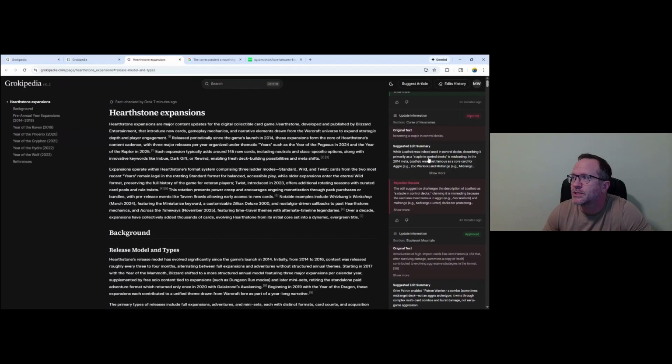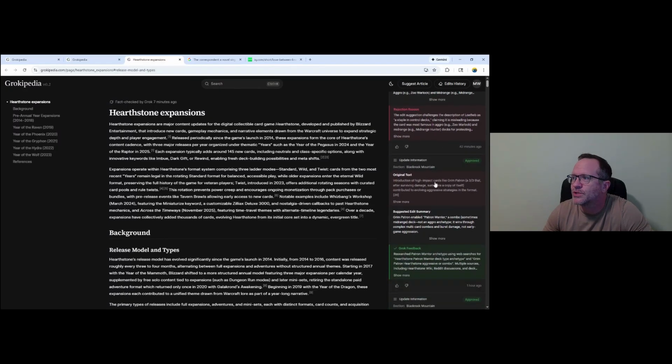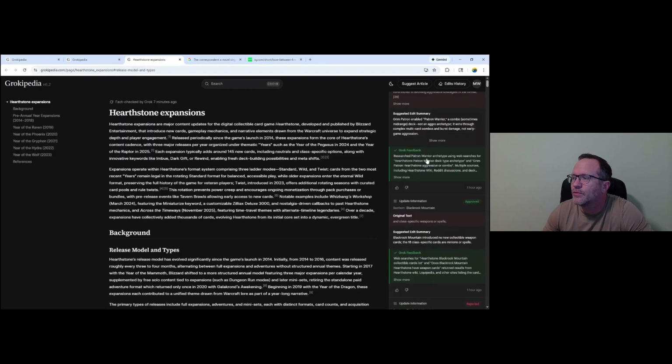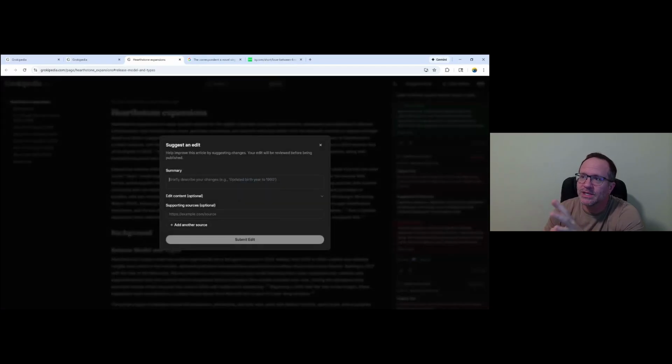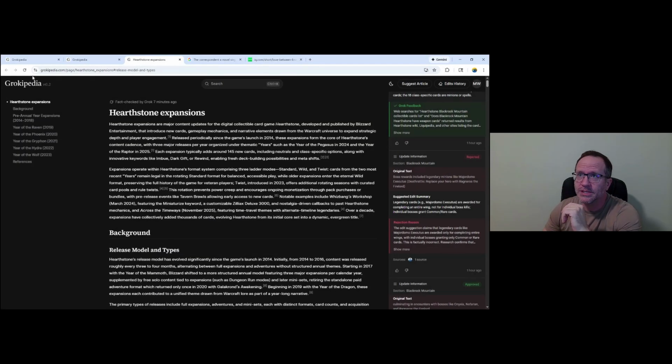Right here, someone requested this. It was rejected. Here's another edit. Here's the original text. This is what they wanted added. They approved. You can see the editors are putting exact changes in there, which is really, really good. So we made a suggestion for an alternative name, and we made a suggestion for a new Grokipedia page. A lot of times what you can do is go onto the specific page and highlight whatever you want changed. So, twist introduced in 2023, you can put suggested edit, and then put the exact content that you want to change to. You can put change this to this, or you can just put the new information in there, and it will help exactly with what it's doing.